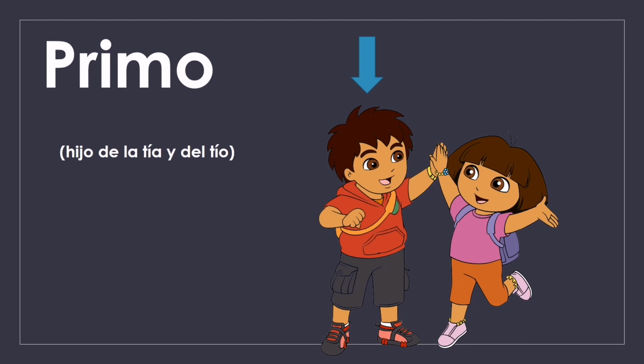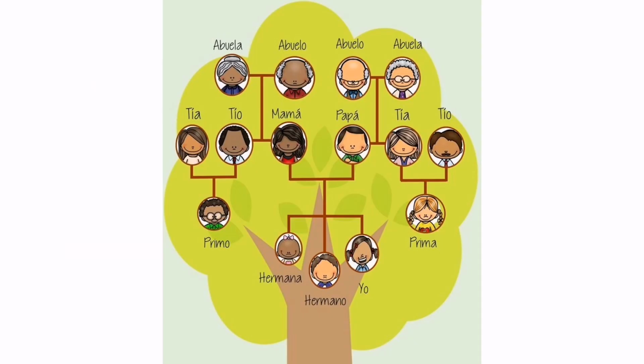Primo. Primo means hijo de la tía y del tío. What does this mean? This means that el primo is the son of the aunt or the uncle, which makes him our cousin. So primo means cousin. Prima, prima es la hija de la tía y del tío. This means she's the daughter of our uncle or our aunt. So this means cousin, but the feminine version of the word. So if your cousin is a girl, you would say prima, and if your cousin is a guy, you would say primo.